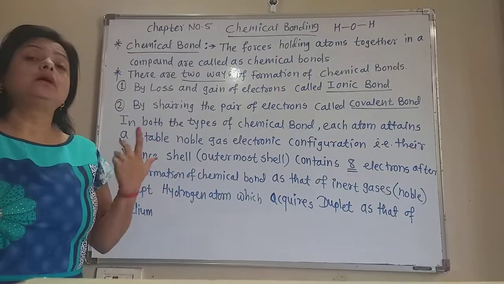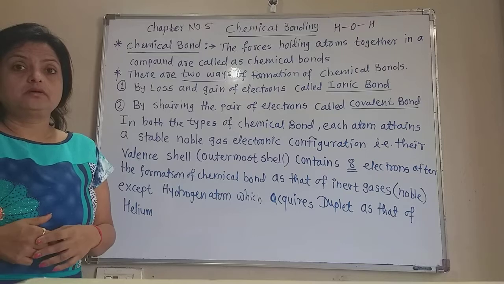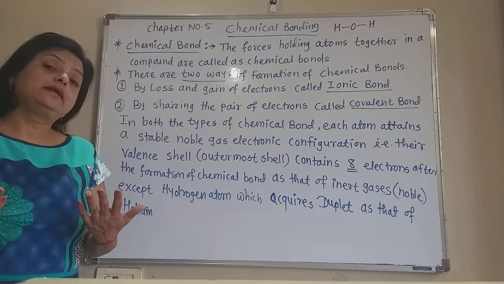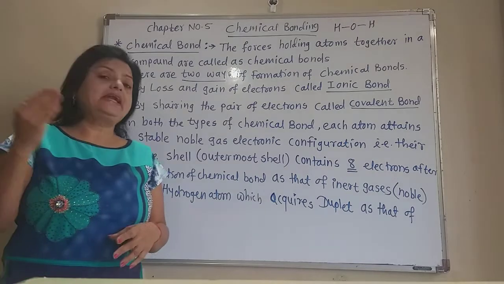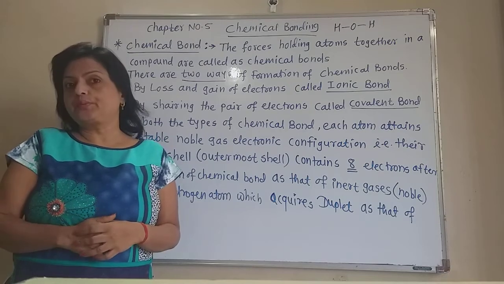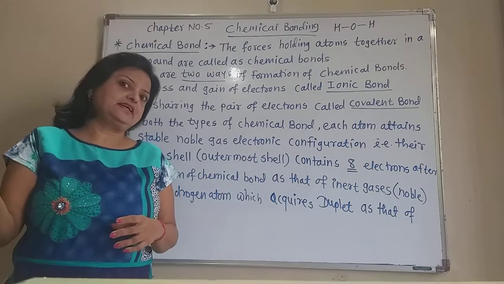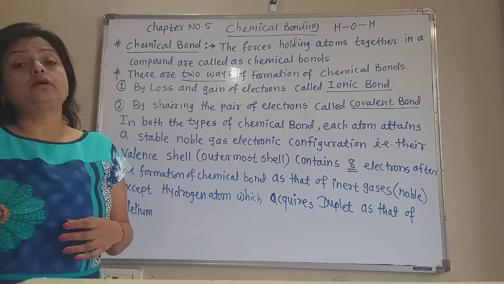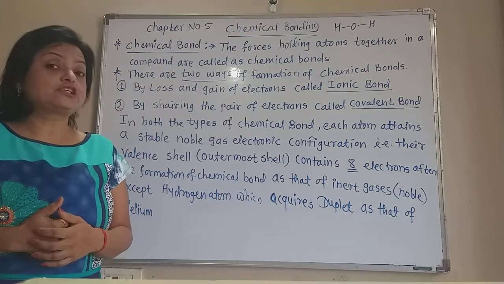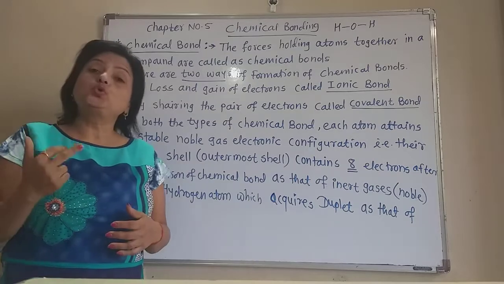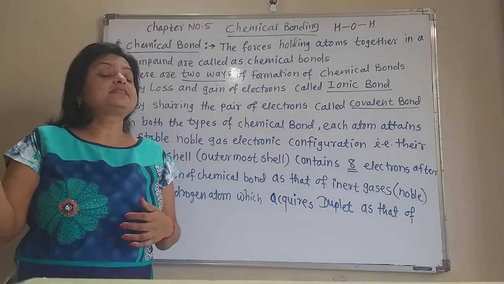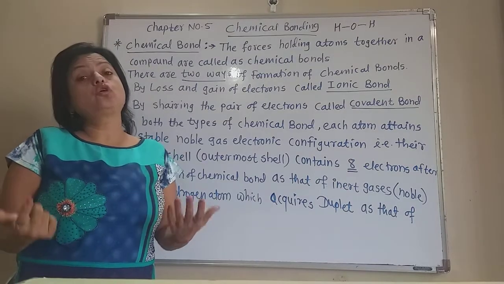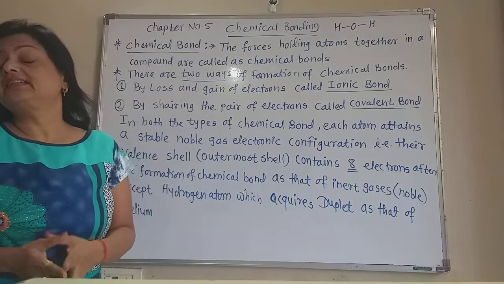For example, first see neon. Neon has 10 electrons, so the electronic configuration in neon is 2, 8. The last shell contains 8 electrons. In argon, the atomic number Z is equal to 18, so it has the electronic configuration 2, 8, 8. In argon also, the outermost shell contains 8 electrons.